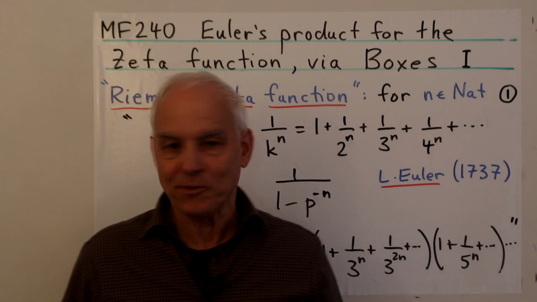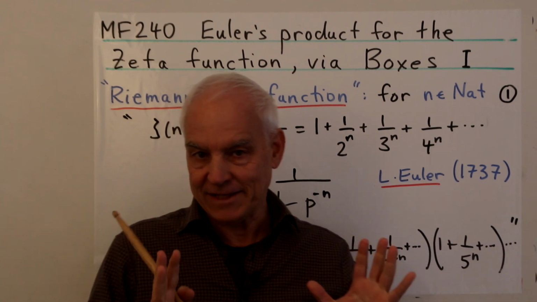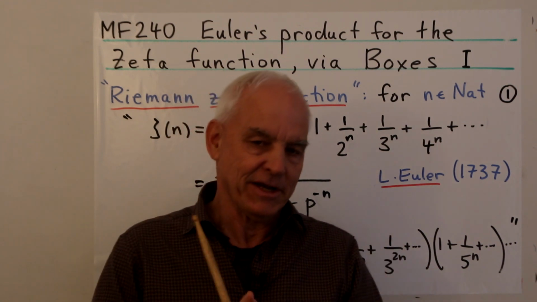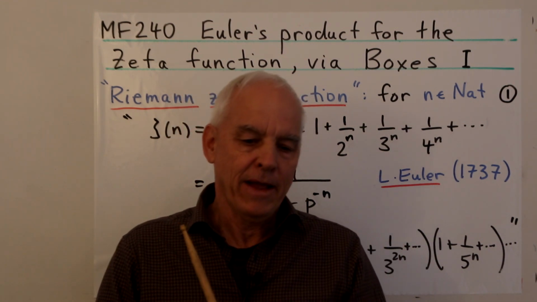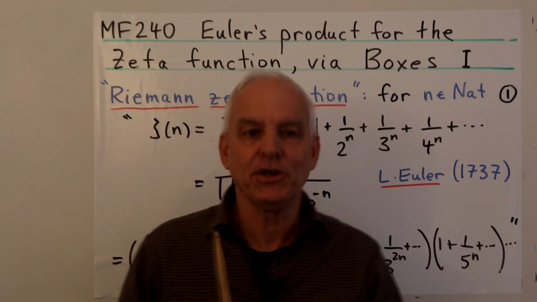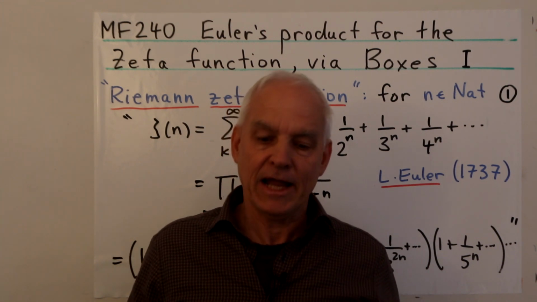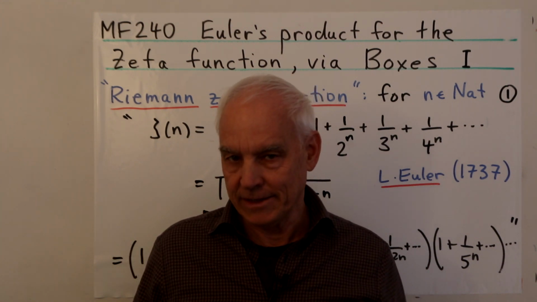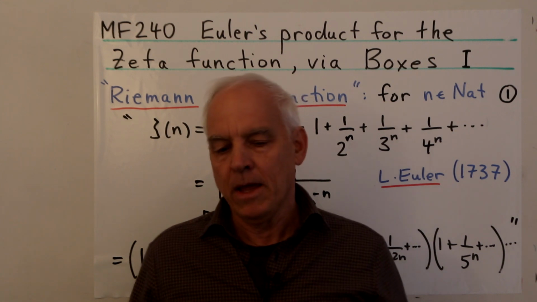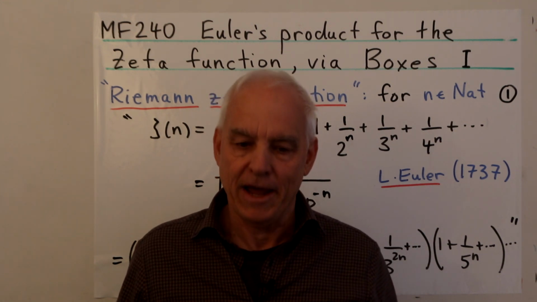We're looking at box arithmetic, and today I want to move towards a really classical result in number theory, going back to Euler, and I want to show you that box arithmetic presents us with an opportunity of thinking about classical number theory results like this in a new and exciting way. In fact, perhaps a more logical way than we currently have.